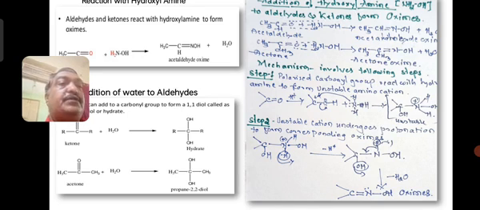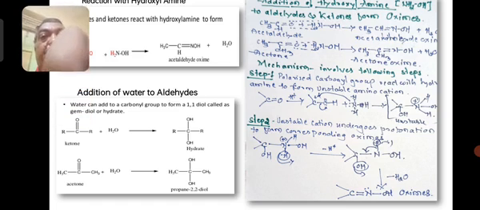Protonation makes the carbon positively charged, it reacts with hydroxylamine, and an unstable amino cation will form. That amino cation will undergo deprotonation to form an intermediate stable product that contains carbon with OH and nitrogen with H. Again it will lose a molecule of water to form oxime. So this is the simplest way you have to remember.